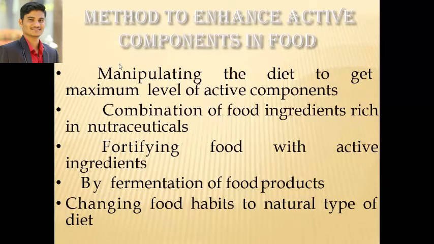We know the Himalaya products, like Chyawanprash, where most of the spices or herbal products are combined to give us nutraceutical ingredients, enhancing and combining all of those food ingredients to make our food material richer in nutraceuticals.